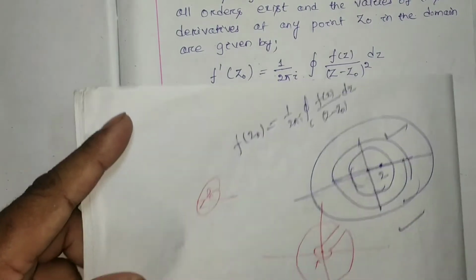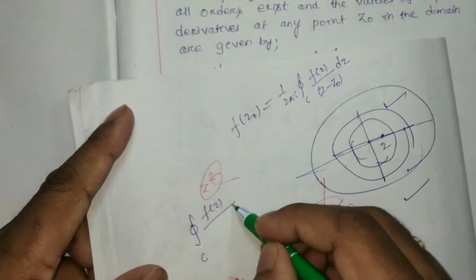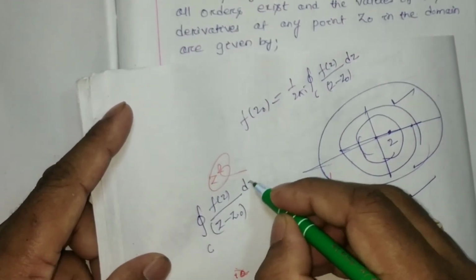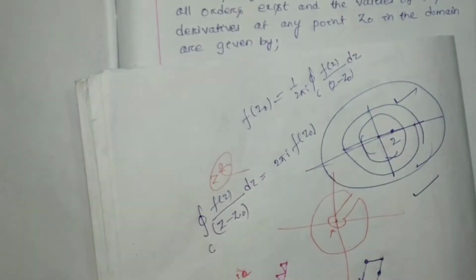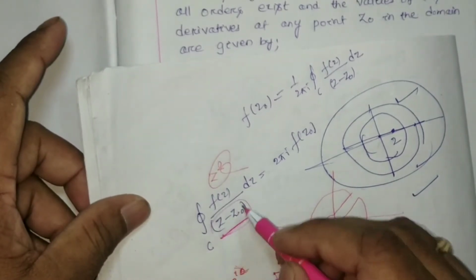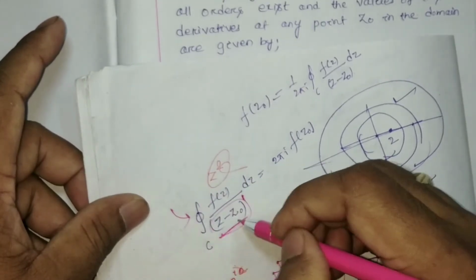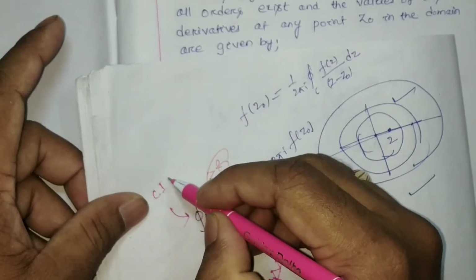Or if a question is in the form of closed integration C f(z) by z minus z0 dz, it will be 2 pi i into f(z0). Here in your denominator the power is always 1, and if it is in this form, then it will be solved by Cauchy's integral formula.